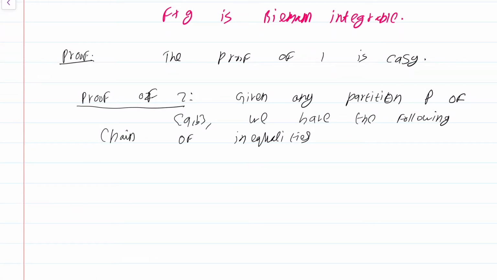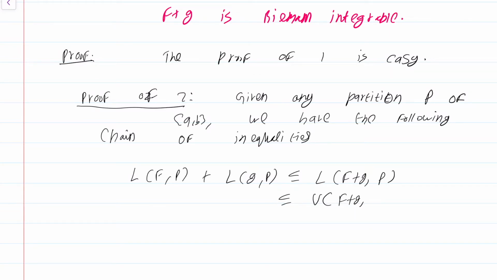We have L(f,P) plus L(g,P) is less than or equal to L(f+g,P), which in turn is less than or equal to U(f+g,P), which is less than or equal to U(f,P) plus U(g,P). We have this chain of inequalities. Let's see why we have this chain.